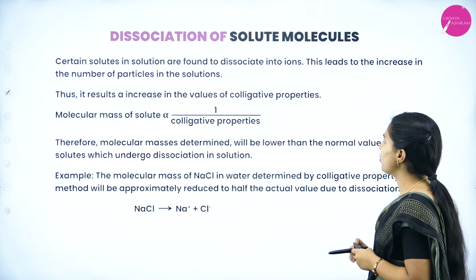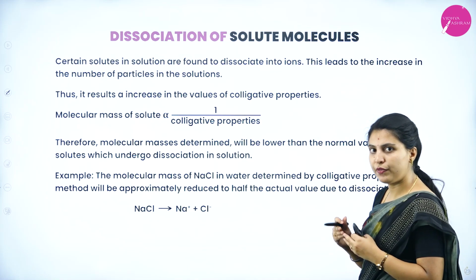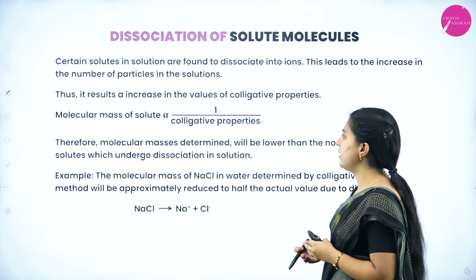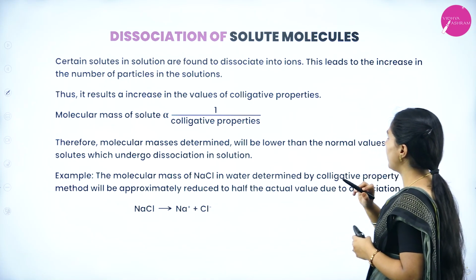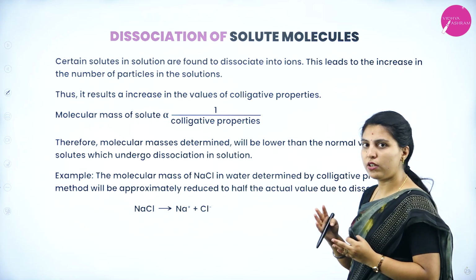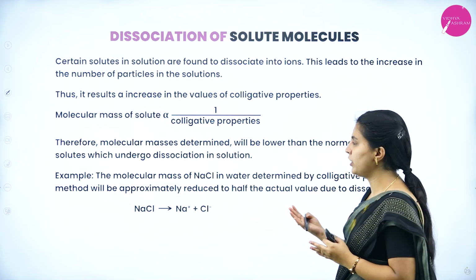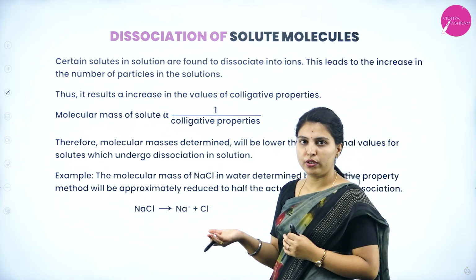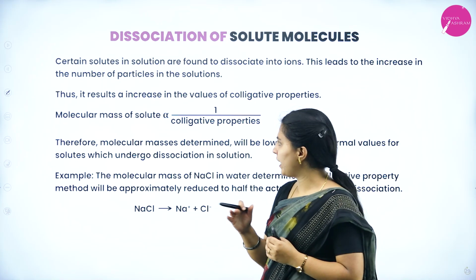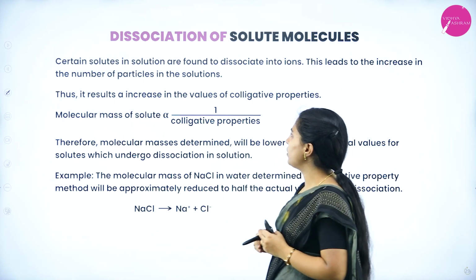Next, dissociation of solute molecules. First we have seen association, now we are seeing dissociation. Certain solutes in solution are found to dissociate into ions. Some solute molecules will dissociate into ions. This leads to an increase in the number of particles in solution. Here the colligative property will be higher, directly proportional to the number of particles.